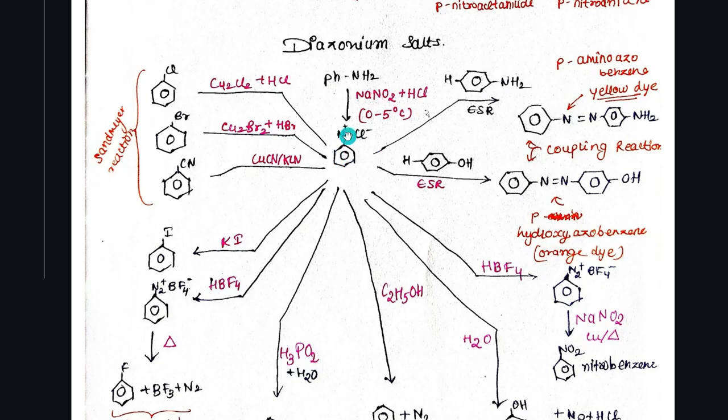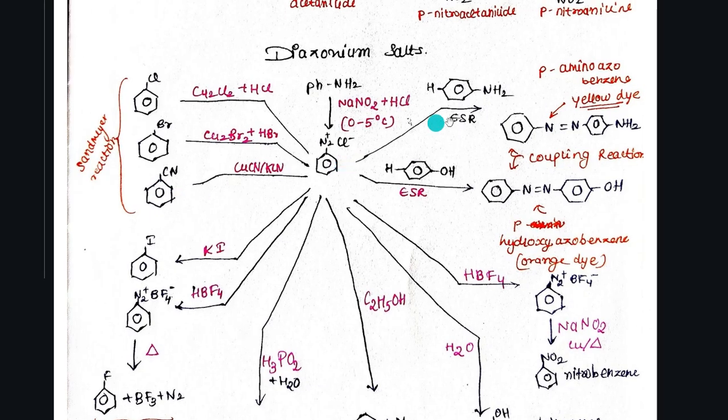This is the salt. Wherever Ph is written, it's just a benzene ring. On reaction with Cu2Cl2 plus HCl, we get chlorobenzene; Cu2Br2 plus HBr, we get bromobenzene; and CuCN or KCN, we get cyanobenzene, right?